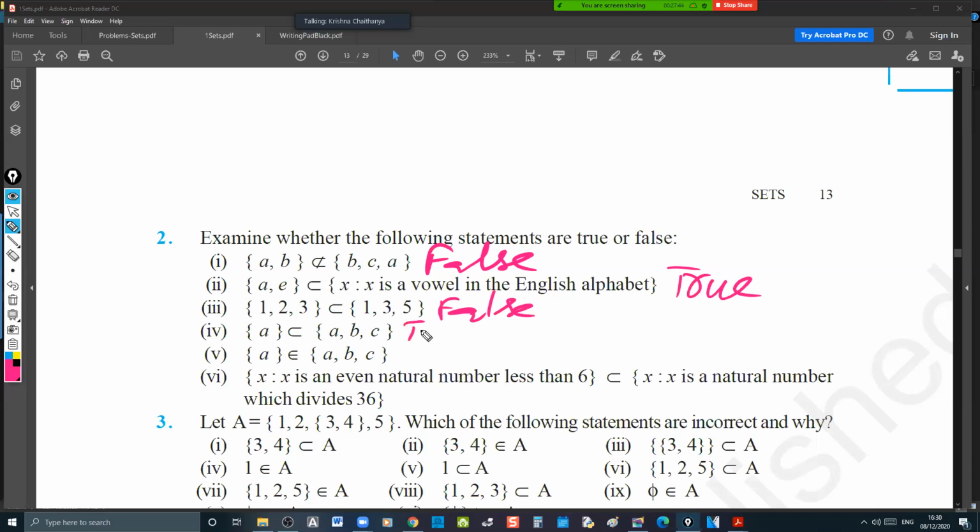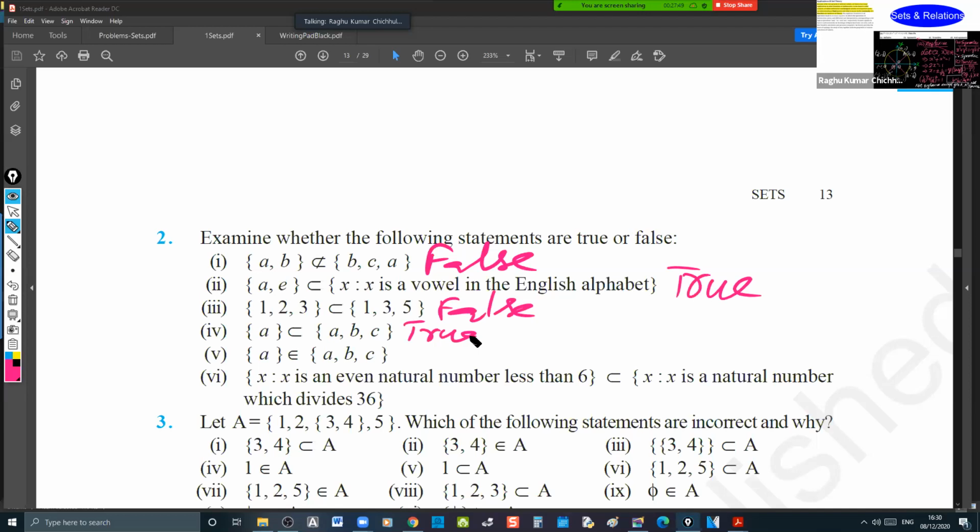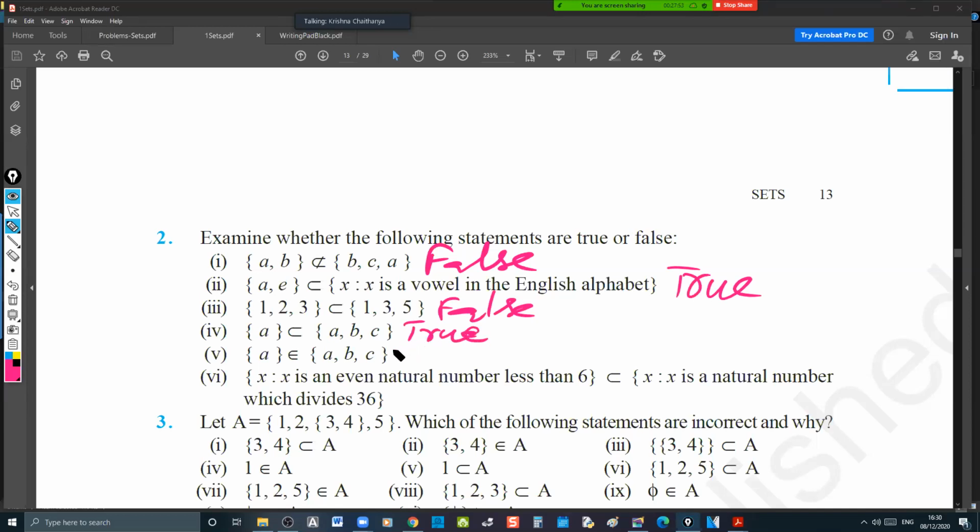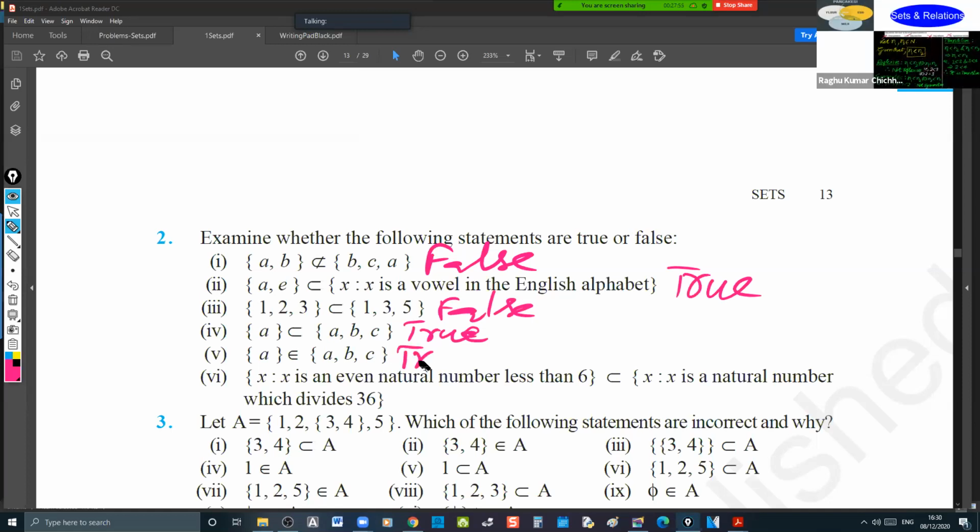A is not a subset, so there is a difference symbol. A belongs to {A, B, C} is also true. Good.